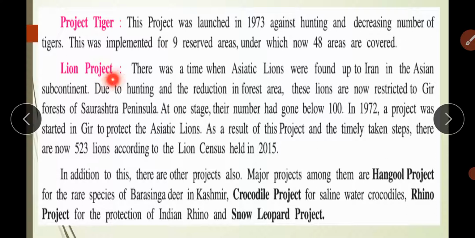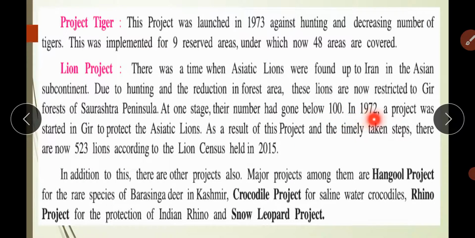Then Lion Project. There was a time when Asiatic lions were found up to Iran in the Asian subcontinent. They were seen up to Iran, meaning on the side of India there is Pakistan, above it Afghanistan, above it Iran. Okay, so due to hunting and reduction in forest area, these lions are now restricted to Gir forest of the Saurashtra peninsula. At one stage, the number had gone below 100. Okay, no, oh my God, they were just hundreds.